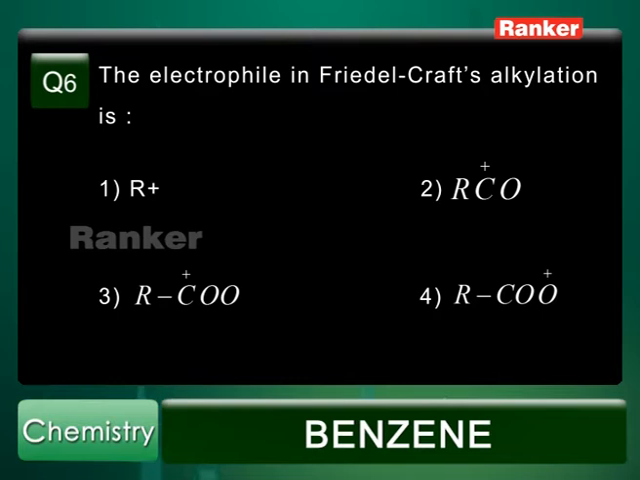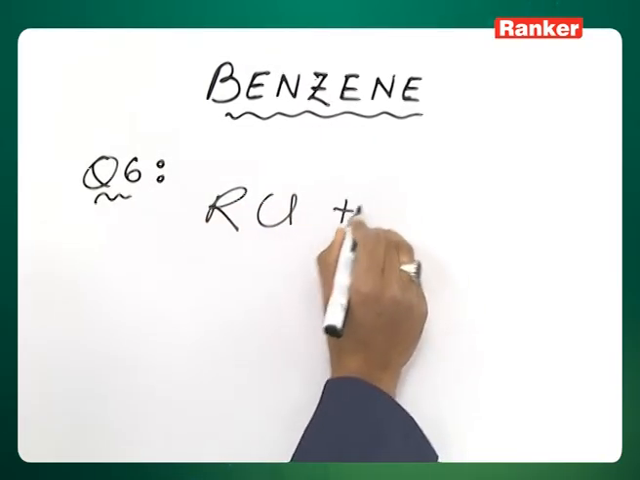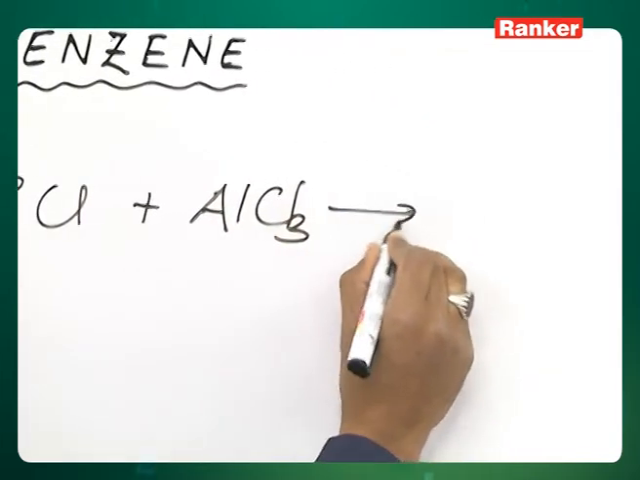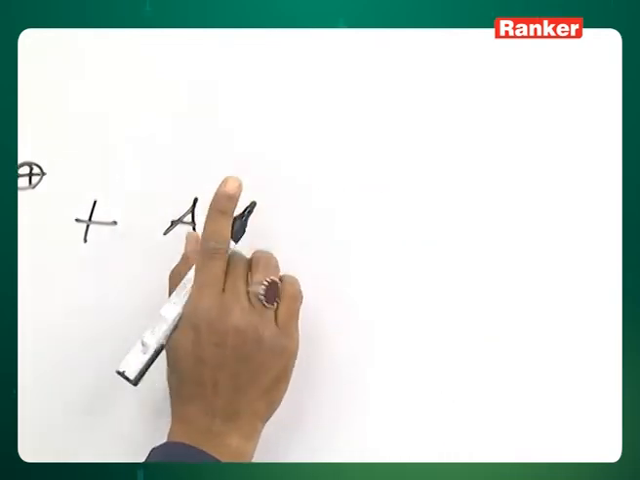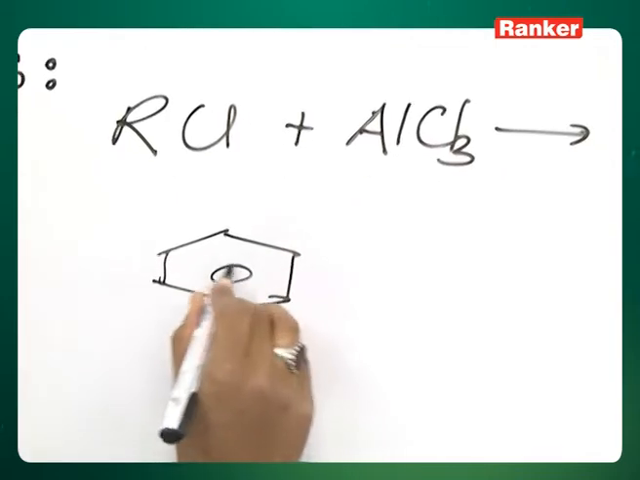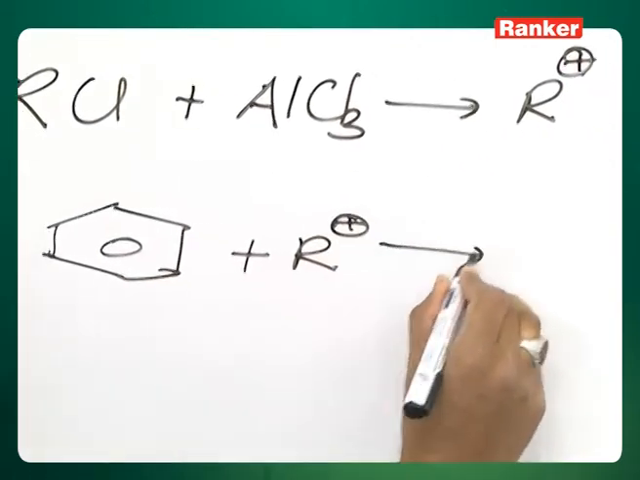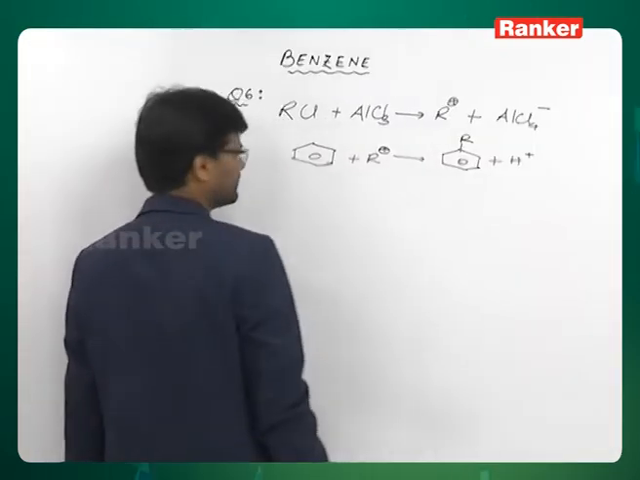Question number 6. The electrophile in Friedel-Crafts alkylation. First option is R plus, second option is RCO plus, third option is RCOO plus, and fourth option is RCO dot. This is how it takes place. RCl reacts with AlCl3 and gives R plus and AlCl4 minus, and the benzene ring will be attacked by R plus and you get alkyl benzene. H plus is knocked out.